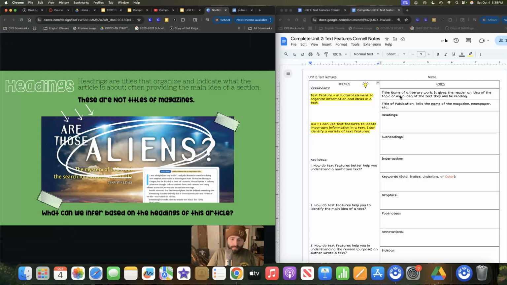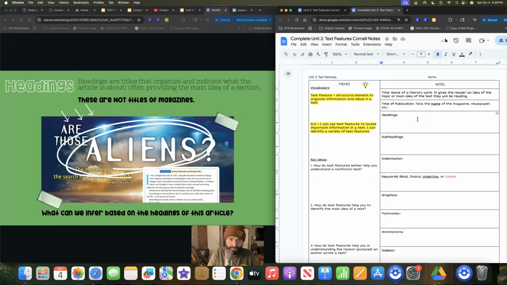Now, title of a publication is usually wherever it was published. So if it was published in the New York Times, or in the National Geographic or something along those lines, that would be title of publication. It tells the name of the magazine, newspaper, etc. that is publishing it. Once you're within that text, that's when we want to look at all of the rest of these. So our first one that we're looking at here are headings.